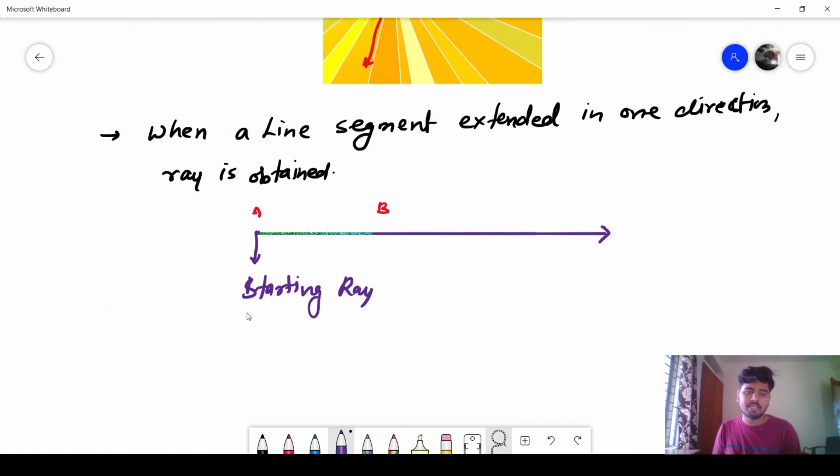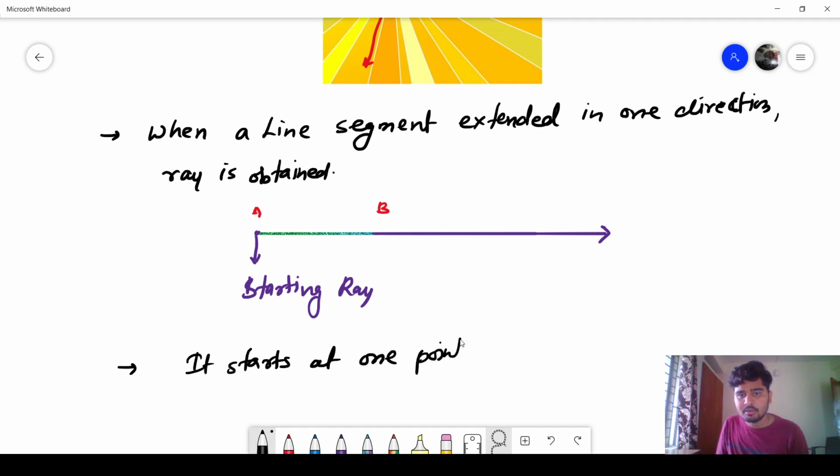So it has a starting point, as I already told you. It starts at one point and goes endlessly in one direction.